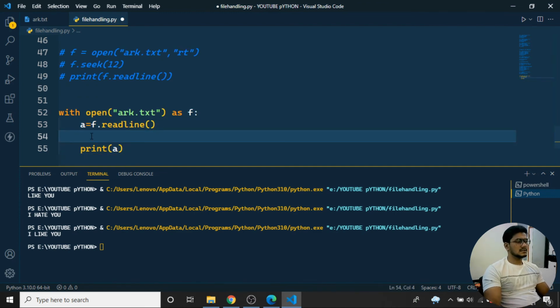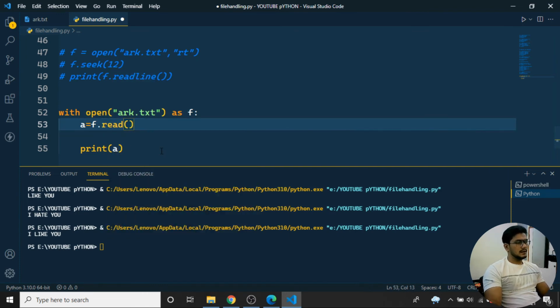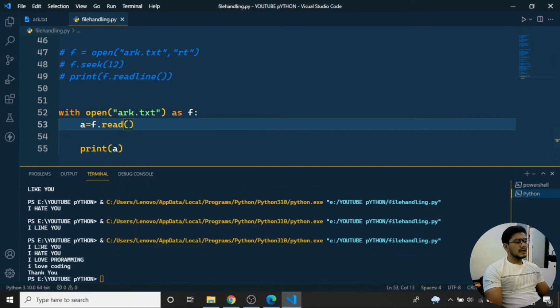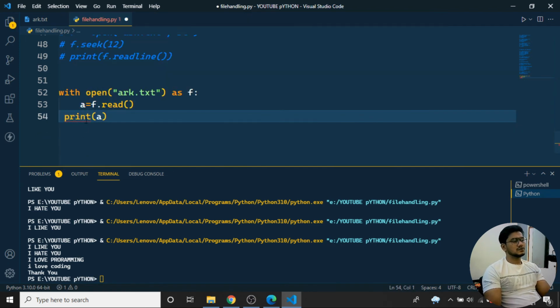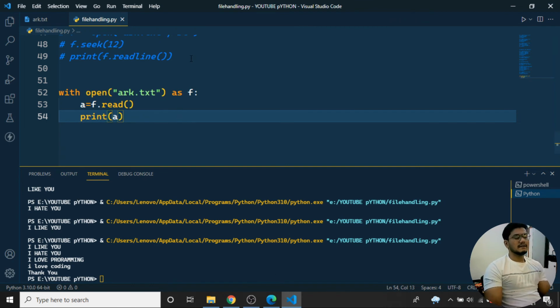If I want to print everything, I'll mention the read function. I want to read everything. When I run the program, I am able to print everything. So you can use this kind of with also. It's your choice. You can use the with keyword to print the content from the file handling.